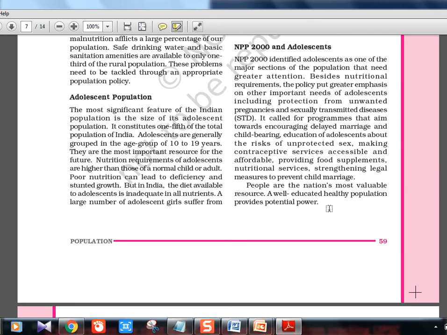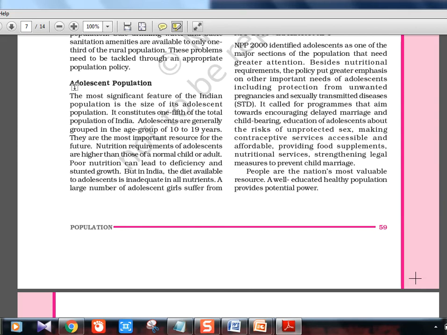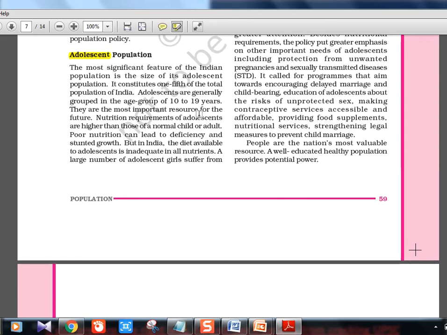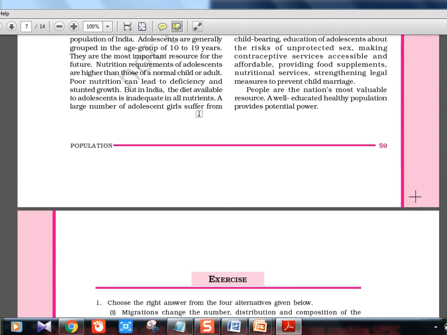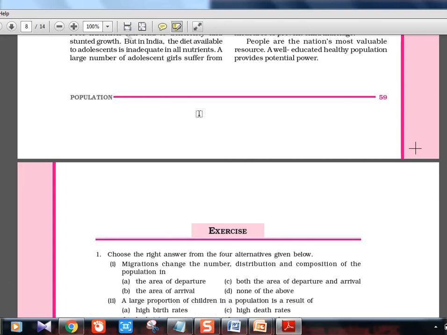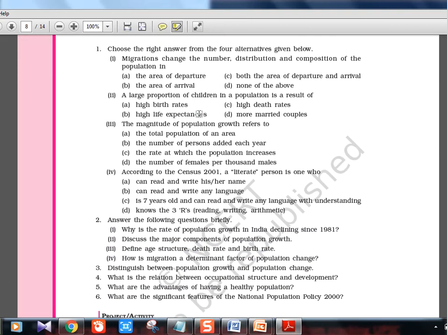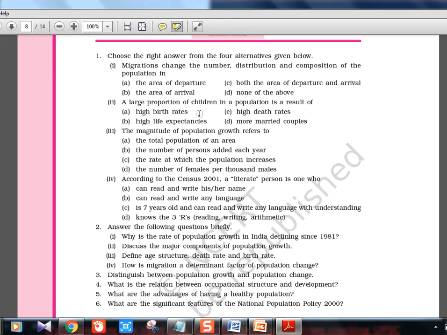Adolescent, the term you should know, there are a lot of schemes. I think the Sabla scheme is there, which is for adolescent girls. Then there are a lot of Rajiv Gandhi named schemes for adolescent girls. Beti Bachao, Beti Padhao also you can relate to it. So adolescent, the term you should know, means youth, 10 to 19 years of age. So this chapter has only this much. I've scrolled it down very fast, and I've told you a lot of extra things other than what is there in the chapter. So class 9th is completed.